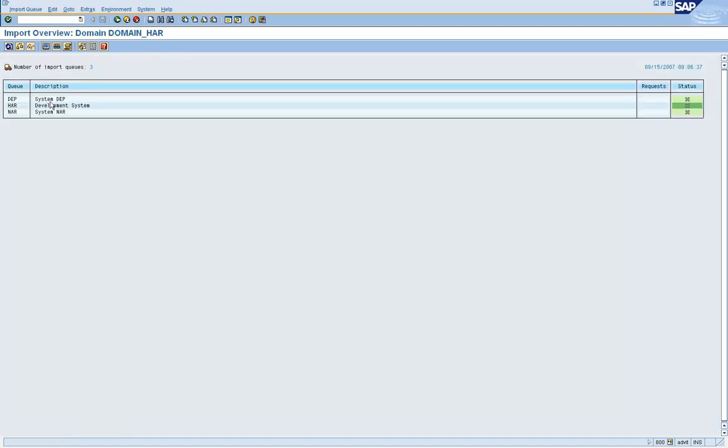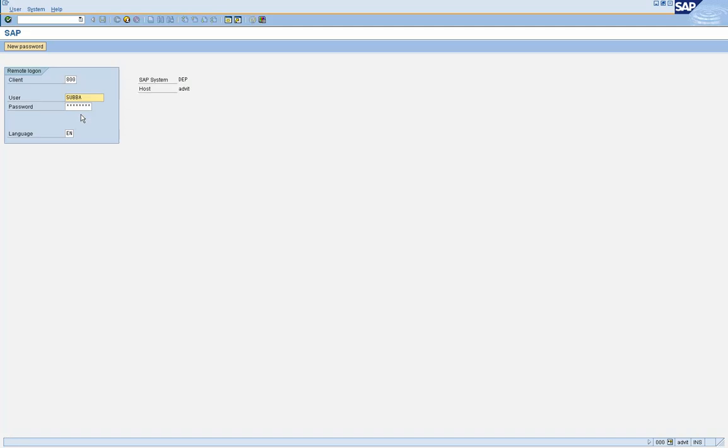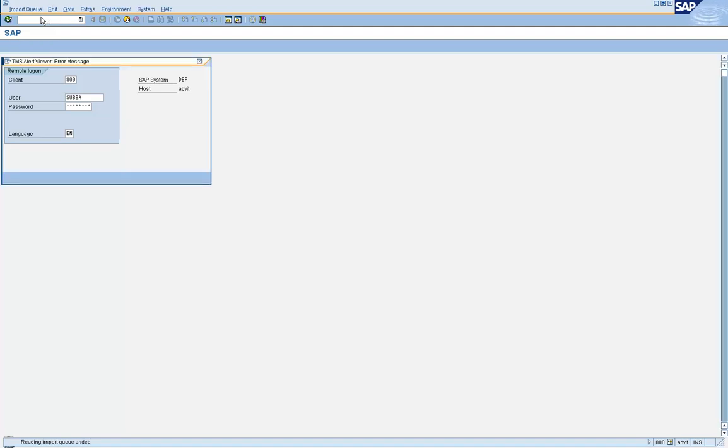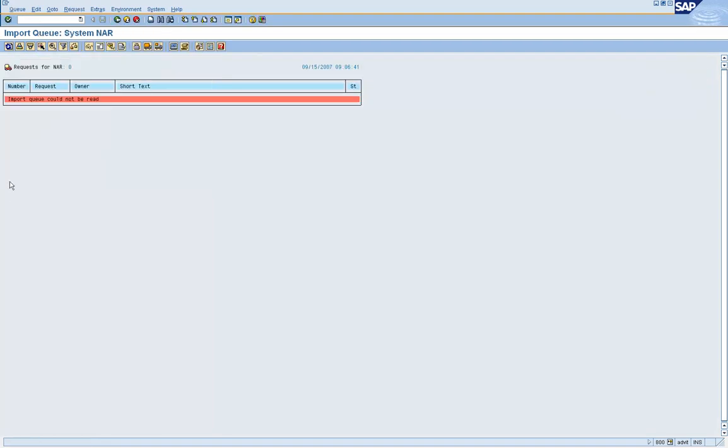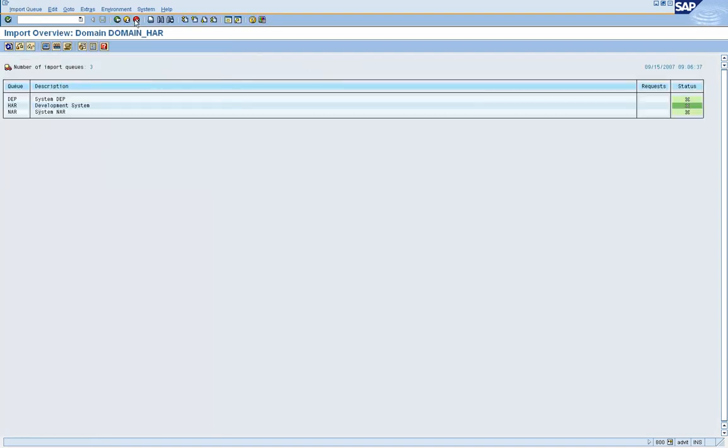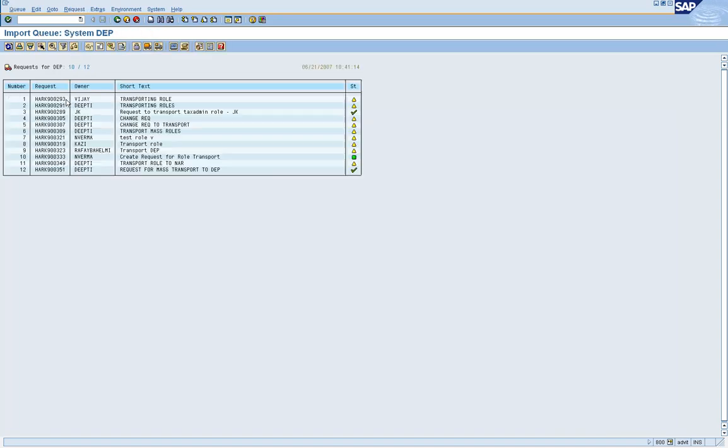For example, you can go to system overview and then import overview and then double click on the systems. For example, you can go to your system and then select the transport request and you can import all requests into the next system, or you can select a particular request and import it.